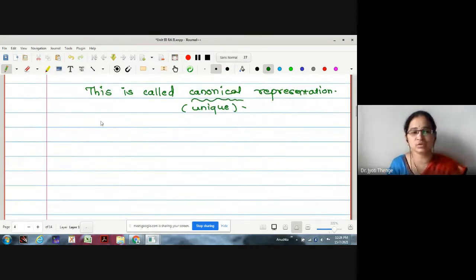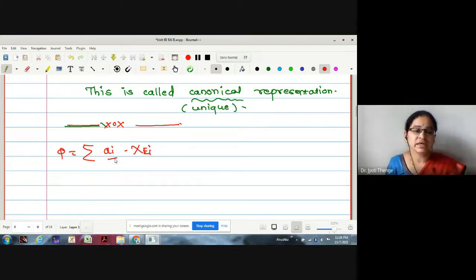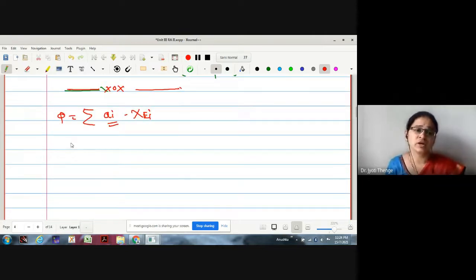I don't know whether you have understood this or not. Let me just explain by taking an example. Suppose in the first presentation, phi equals ai into chi of Ei, the ai's are not distinct. Suppose there are some 50 values and out of those, a1, a3, a7 are the same.